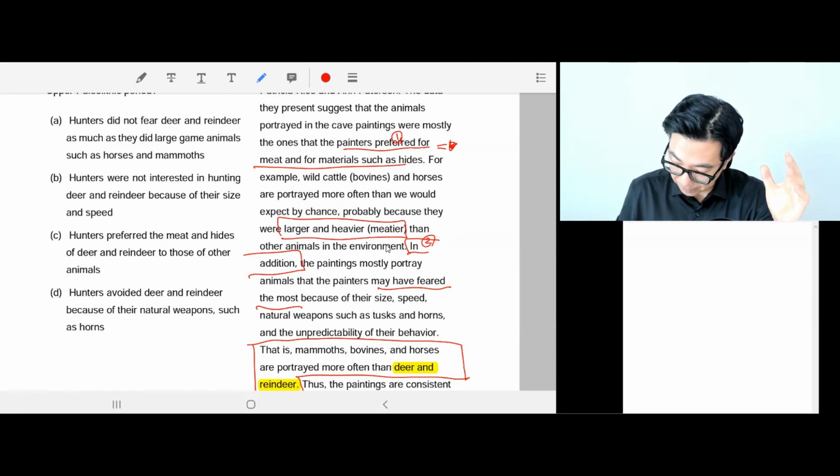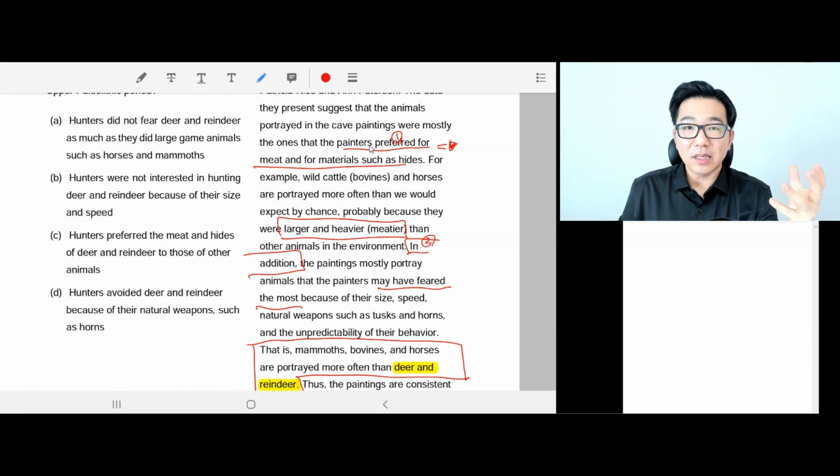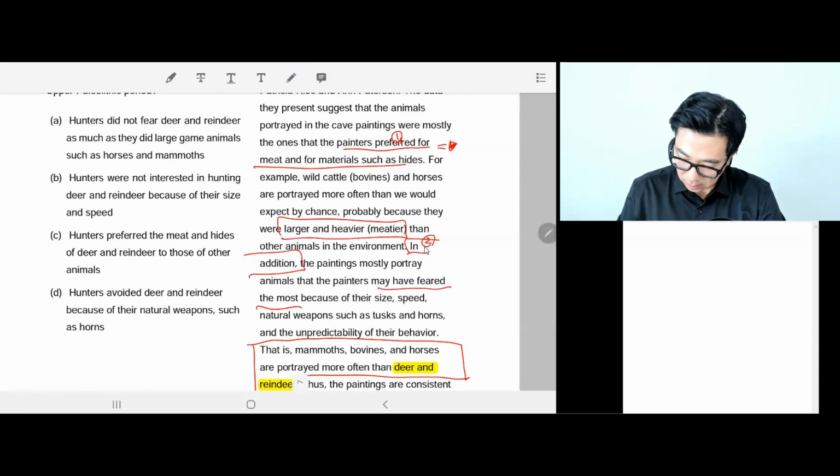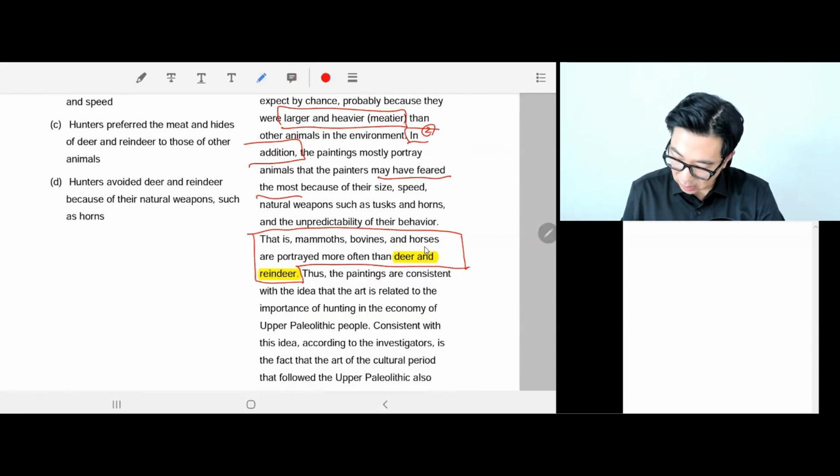Mammoth, bovines, and horses, because they wanted the larger meat, a lot of meat and skins. And also they drew them because they had to hunt them, but they were scary, because of their size, speed, natural weapons, and unpredictability. So these are two reasons, right?